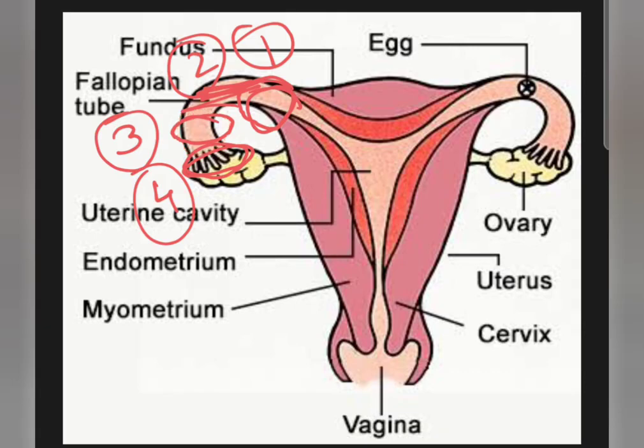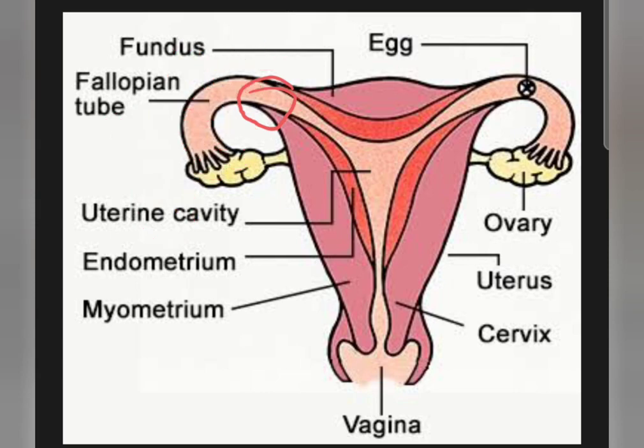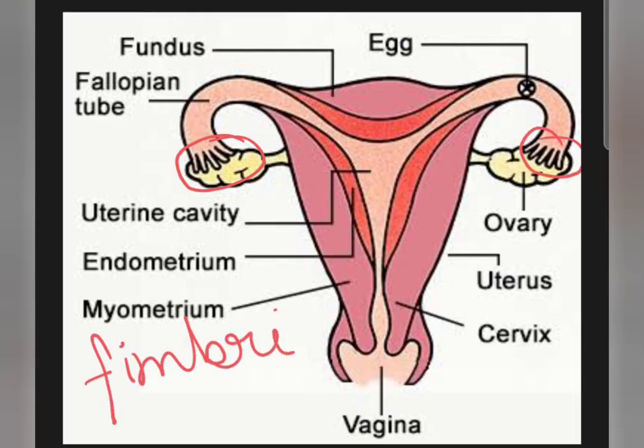And the infundibulum, let me clear this picture out, and then you can see these finger-like projections here, right, at the end of the fallopian tube, which seem to hold the ovary on both sides. These finger-like projections are known as fimbriae.